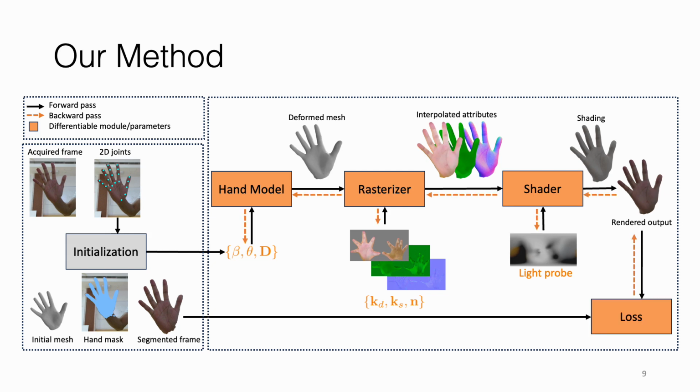We then use L1 image loss between the rendered and input images to optimize the hand model parameters, texture parameters, and the light probe parameters. We also incorporate regularization terms to encourage smooth geometry and material texture. We optimize the hand shape, appearance, and lighting parameters using SGD and Adam optimizers. Please read the paper for more details.